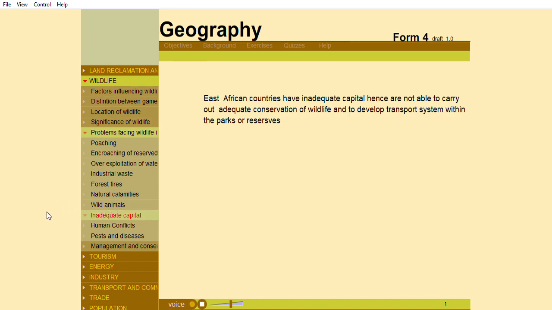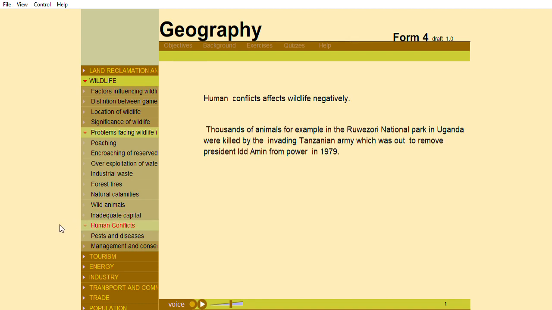East African countries have inadequate capital, hence are not able to carry out adequate conservation of wildlife and to develop transportation system within the park or reserves. Human conflicts affect wildlife negatively.